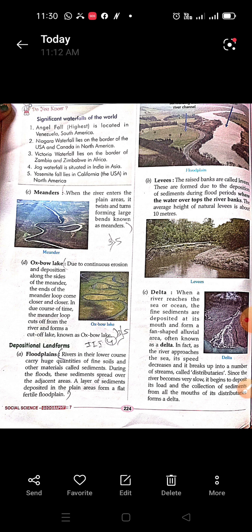So the areas which are formed because of this breakage are known as erosional landforms, and the things which are carried or eroded by the river are deposited in some areas. This deposition also changes the landform, and the landforms which are created because of the depositional work of the river are known as depositional landforms.